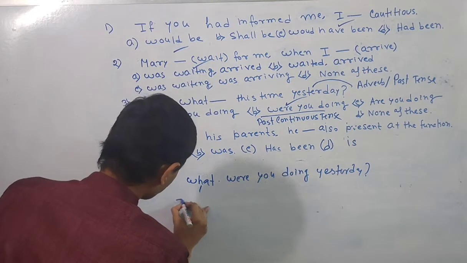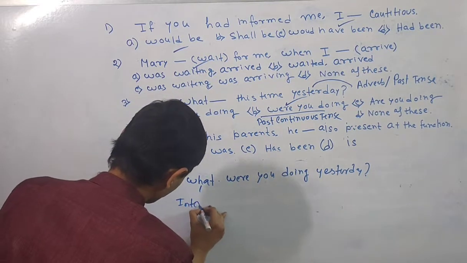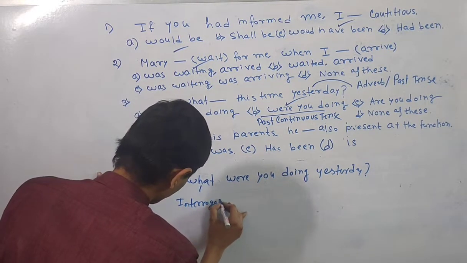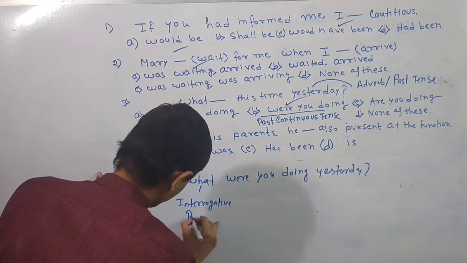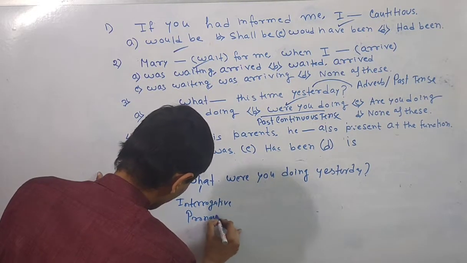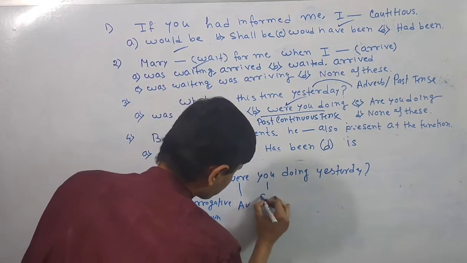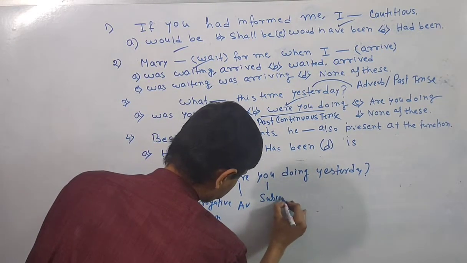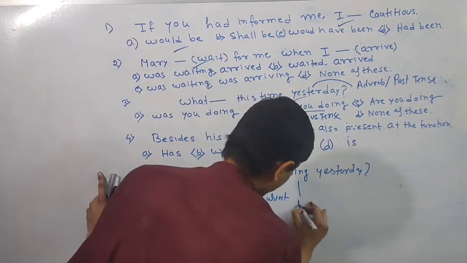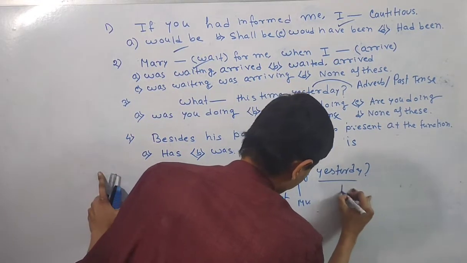Now, what is called the interrogative pronoun. Here, were is functioning as auxiliary verb. You is the subject, subjective pronoun. Doing is called the main verb. Yesterday is called the adverb.